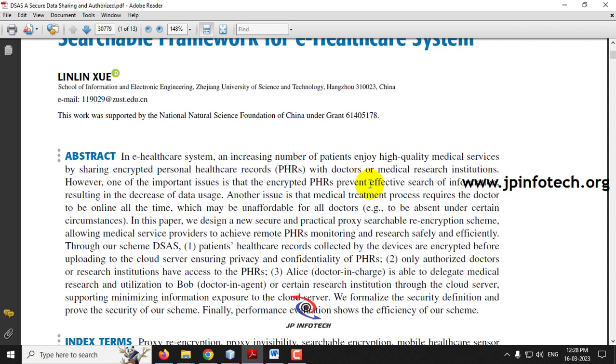But the problem with the eHealthcare system is the privacy issue, because the data are going to be stored in a public place like a cloud. So the patients may have an issue of exposing their details in a public place.